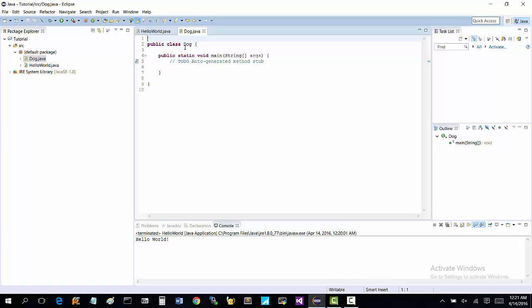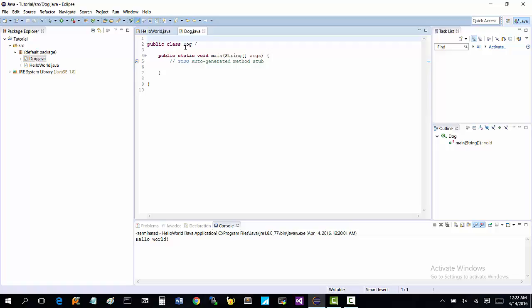Now I'm going to explain to you that in order to make an object, we have to create what are called constructors. Constructors are a way to invoke an instance of an object. What all that jumble meant is that it's just a way to create the object in our program.